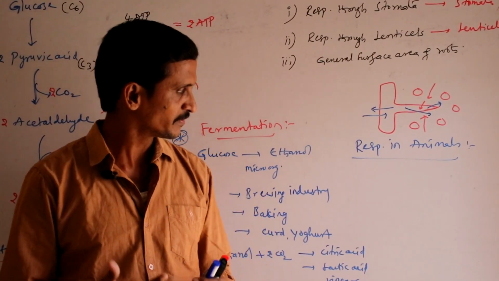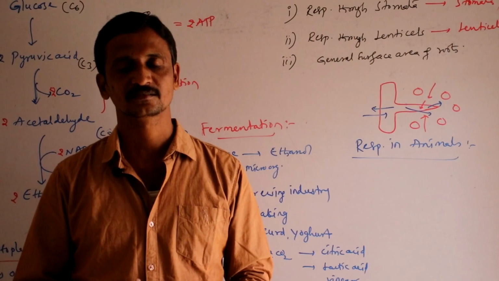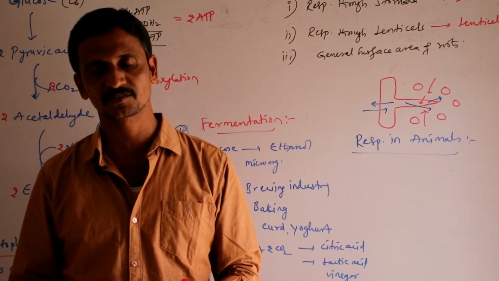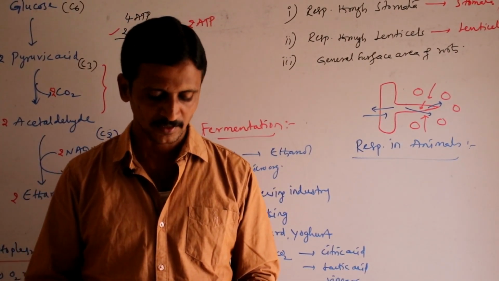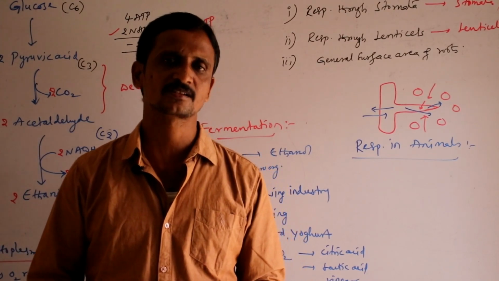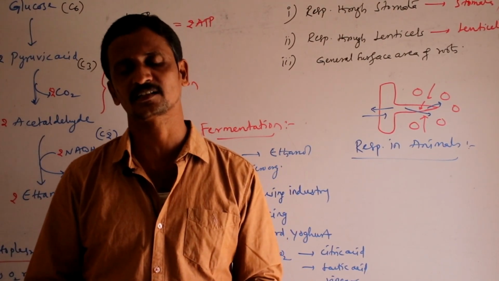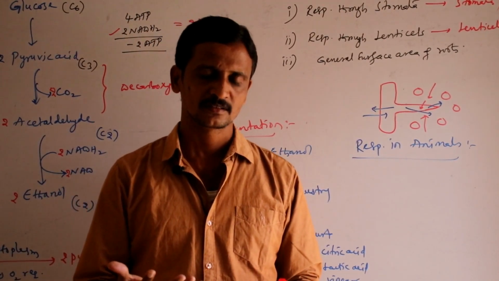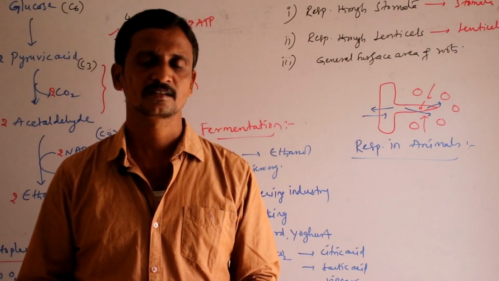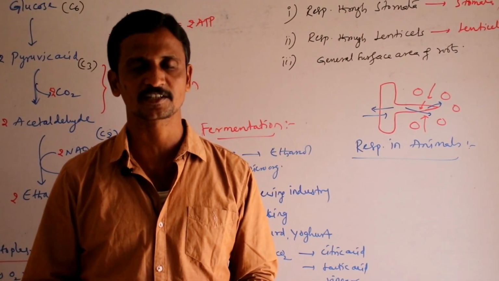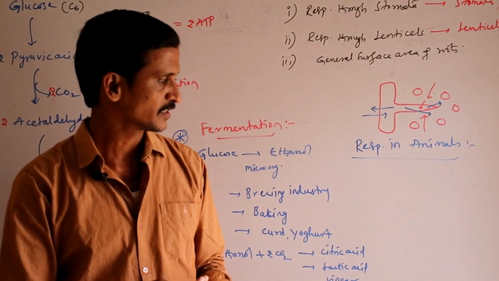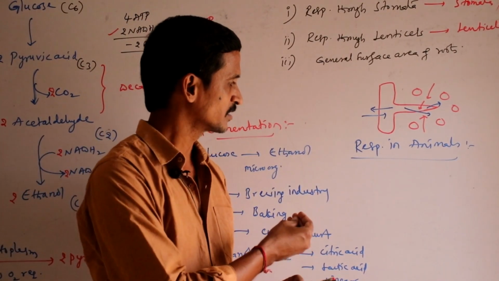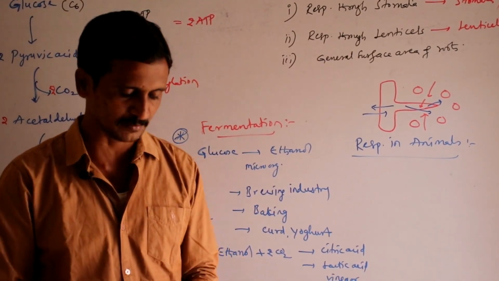The animals which are living in water, aquatic, depend on the oxygen which is dissolved in water. Based on their mode of habitat, different organisms developed different respiratory organs and their own type of respiration. So let us have a small note on respiration in different animals.